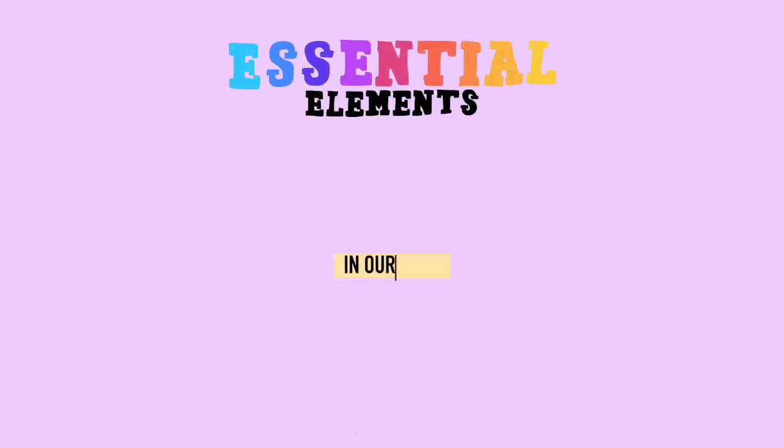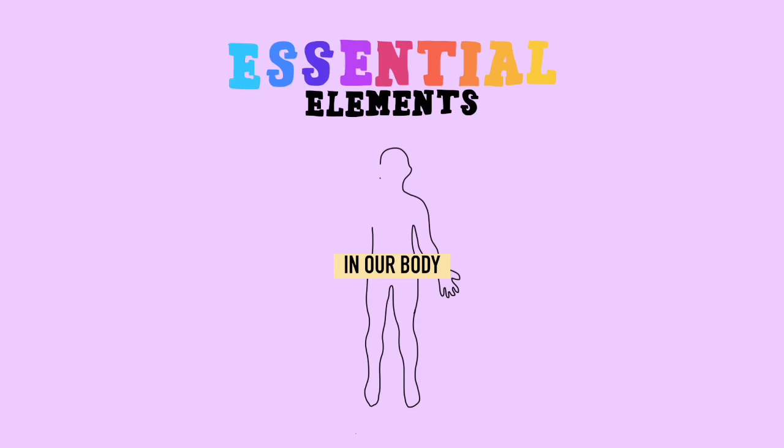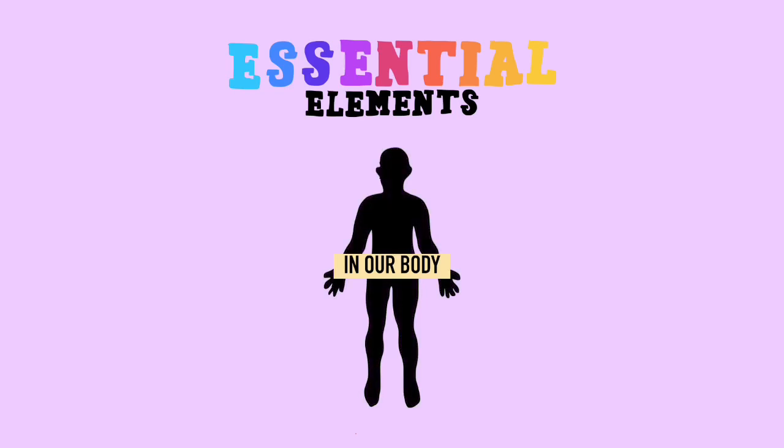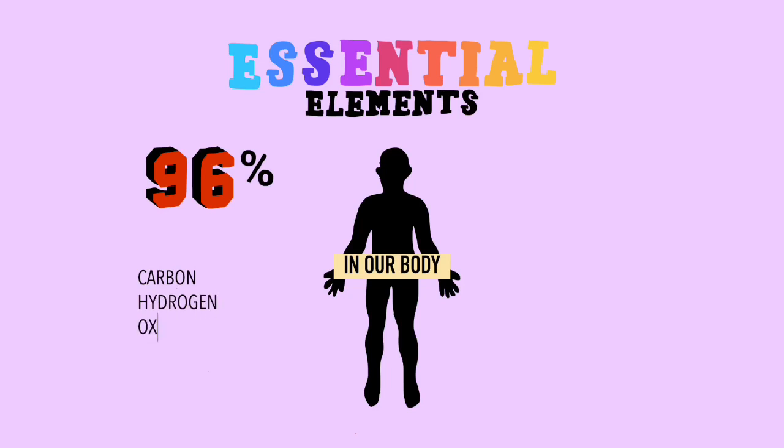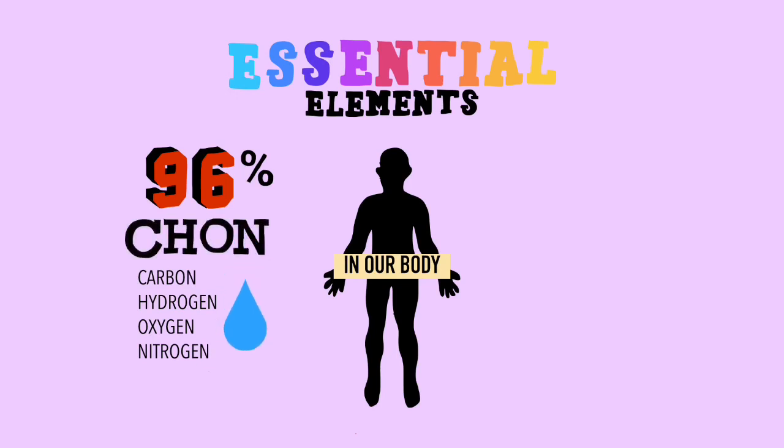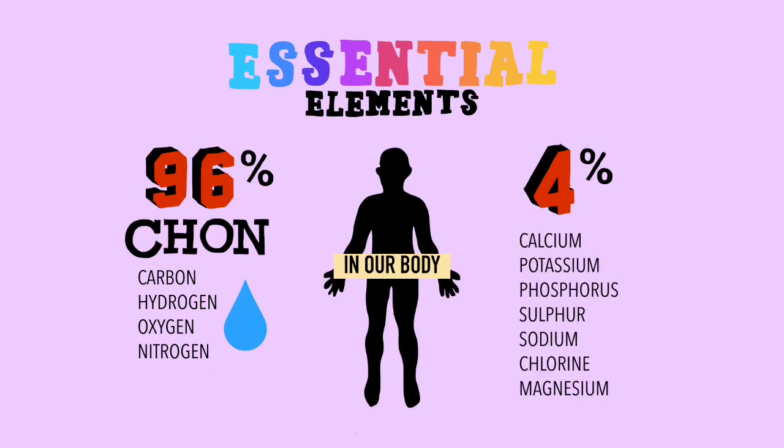Elements that are required by our body are called essential elements. In general, essential elements in our body are divided into two. The common ones make up about 96% of our body mass, which are carbon, hydrogen, oxygen, and nitrogen, easily memorized as CHON. They exist in such large quantity as our body contains a lot of water and most substances have carbon. The remaining 4% are calcium, potassium, phosphorus, sulfur, sodium, chlorine, and magnesium.